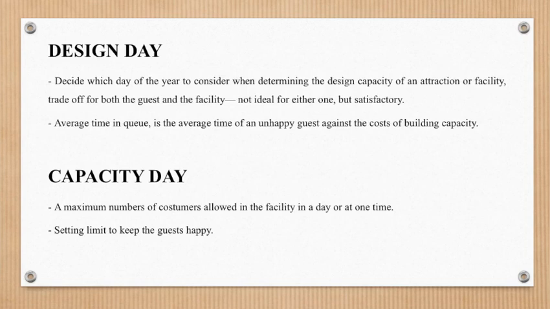Design day. Decide which day of the year to consider when determining the design capacity of an attraction or facility. It is a trade off for both the guests and the facility, not ideal for either one, but satisfactory. Average time in queue. It is the average time of an unhappy guest against the cost of building capacity. Capacity day, a maximum number of customers allowed in the facility in a day or at one time, setting a limit to keep the guests happy.